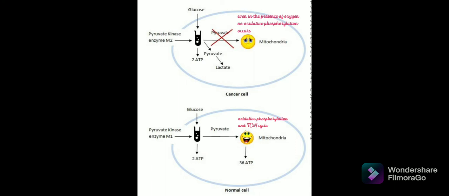increased conversion of glucose to pyruvate, and due to significantly reduced oxidative phosphorylation, the pyruvate is converted into lactate continuously. That is increased accumulation of lactic acid, which decreases the pH. All this happens in the presence of oxygen. That is a major shift. That's what we call the Warburg effect.